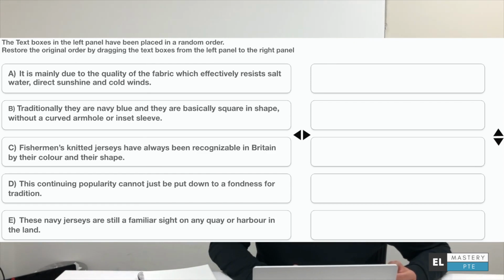So this continuing popularity cannot just be put down to a fondness for tradition, and then you're just left with one option, which obviously is the one that comes in the end. That's option 1. It is mainly due to the quality of fabric, which effectively resists salt, water, direct sunshine, and cold winds. Well, this was a pretty easy example, to be very honest, like I had initially said, because these are simple sentences, not complex sentences.